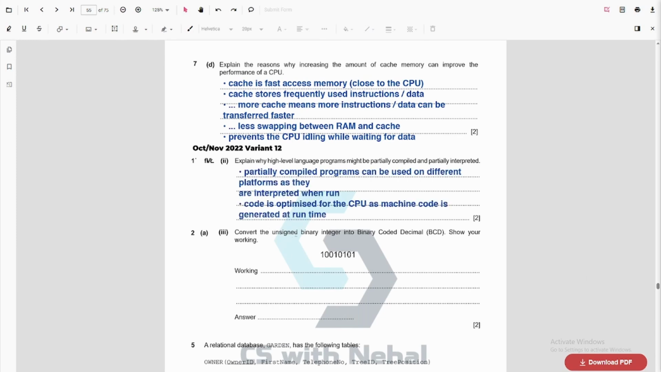Next question, we have to convert this unsigned binary integer into binary coded decimal and then show our working. So this is simple. At first we will find the binary value. So 128 plus 16 plus 4 plus 1. So this becomes 149, right? Now we represent this as binary coded decimal. So 1 becomes 0001, 4 becomes 0100, 9 becomes 1001.